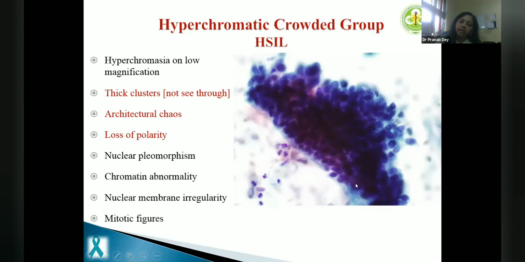So how will I assess this is showing loss of polarity? I try to draw lines across nuclei all around. If I cannot do that, it means the cells are showing cellular overlapping. So if there is overlapping, it means there is loss of polarity. And then we start seeing nuclear pleomorphism, chromatin, and other things.